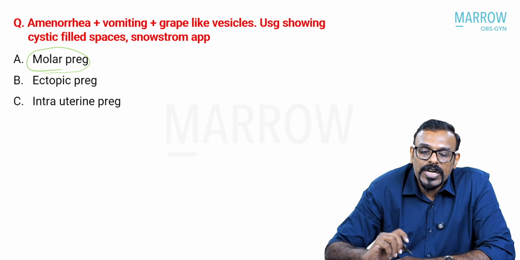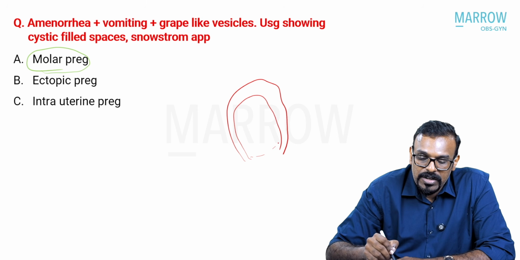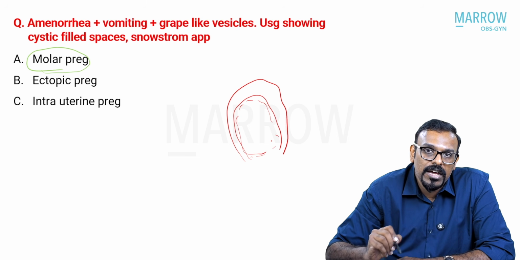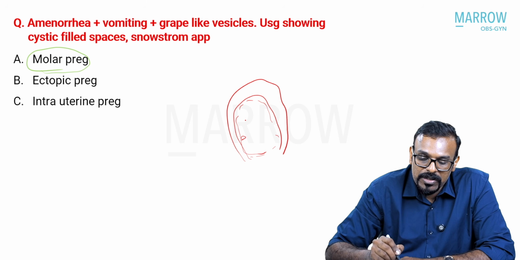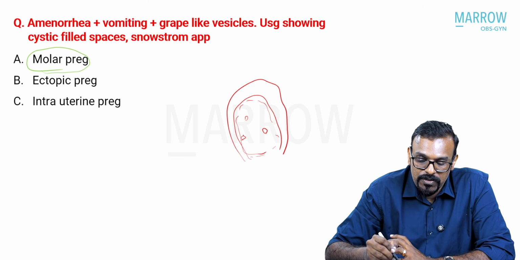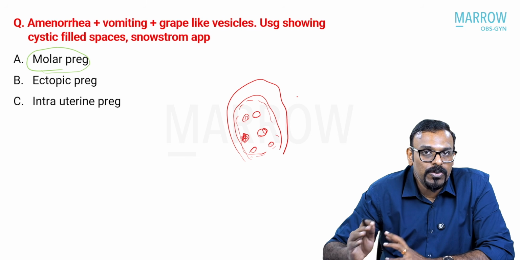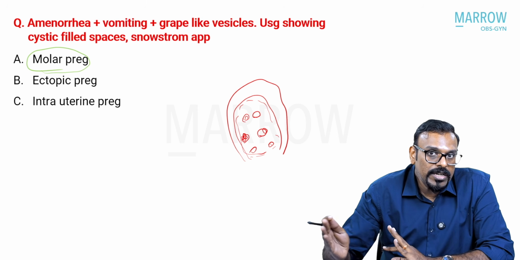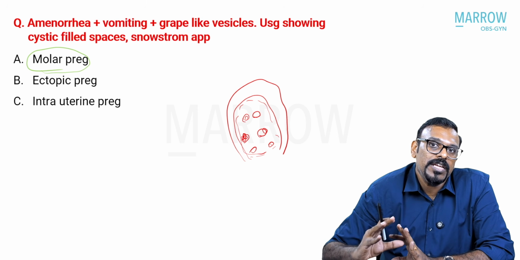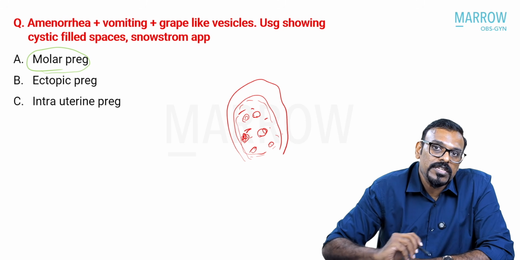What we need to understand is why you have this snowstorm appearance. The uterus gets filled with trophoblastic tissue, and there are a lot of micro hemorrhages happening because of this rapidly proliferating tissue. These hemorrhages coalesce together, and this gives rise to the cystic fluid-filled spaces. It is this presence of both the hyperechoic trophoblastic tissue interspersed by the blood-filled spaces that gives rise to the characteristic snowstorm appearance on ultrasound.